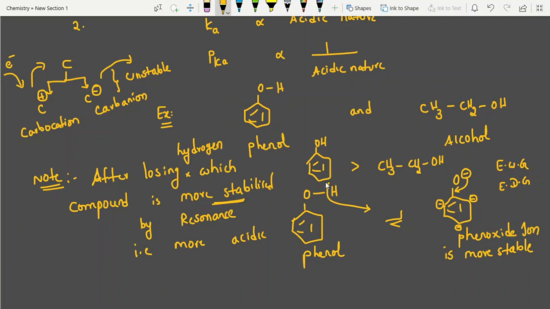Then this guy will feel, you can go, I will be happy. So after losing hydrogen, he is very happy because of some factor. What is the factor here? Resonance. Clear. So what about the condition 2?